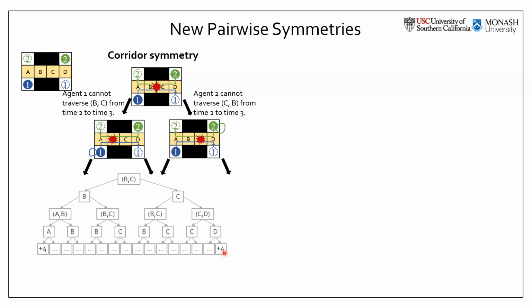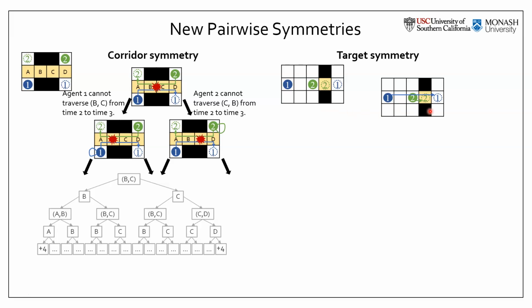And if the length of the corridor increases, the size of this tree grows exponentially. Another symmetry is called target symmetry. It happens when one agent has already reached its goal location, and later another agent travels through the goal location of the first agent. For example, here, agent 2 reaches its goal location at time 1. Then at time step 3, agent 1 reaches the goal location of agent 2, so they collide here.